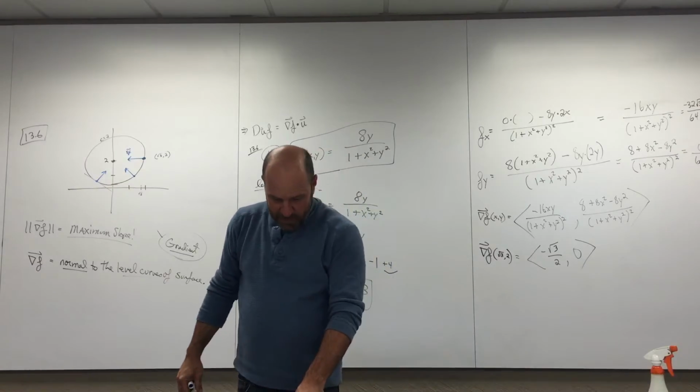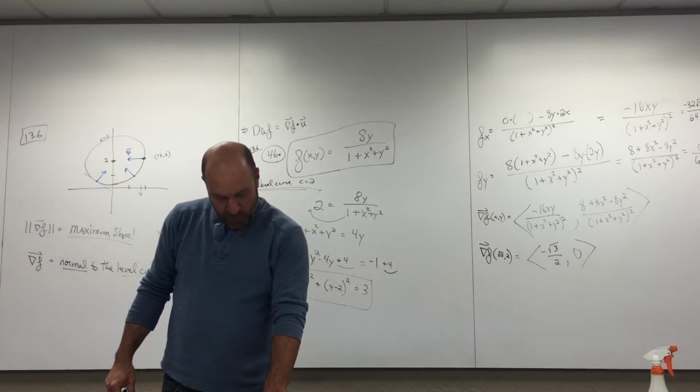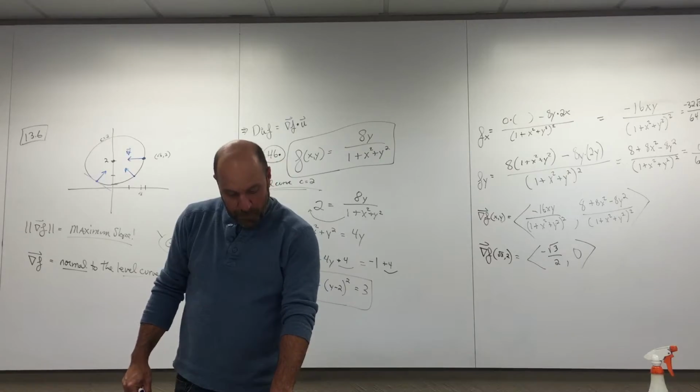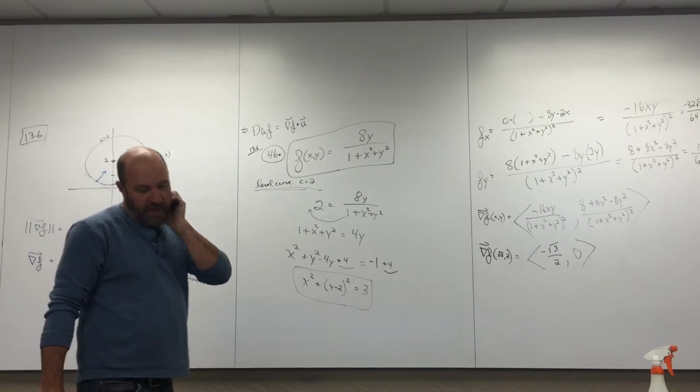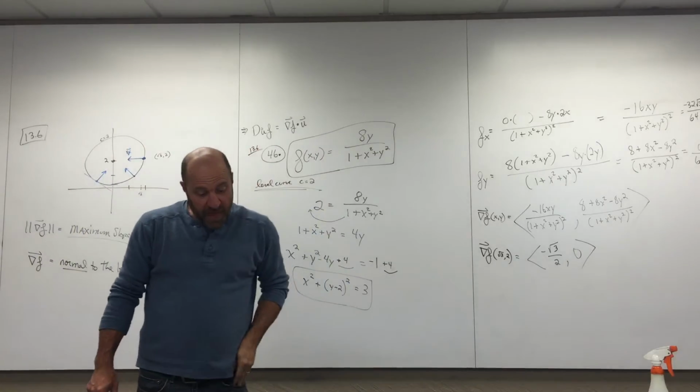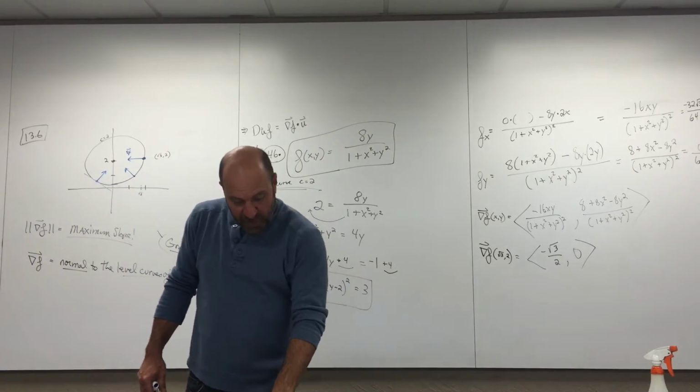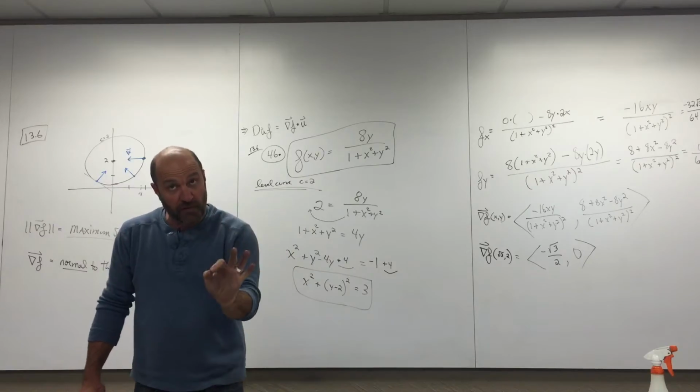Is there more to this problem? Let me see. On the level curve at that point, square root of 3, 2, they also want me to sketch a vector such that the directional derivative is 0.